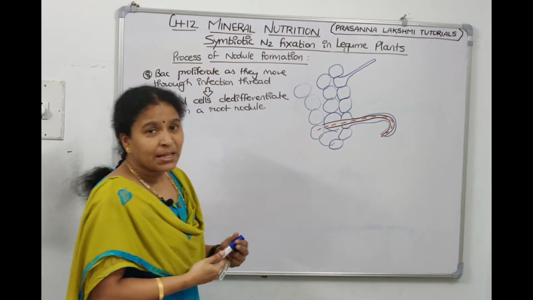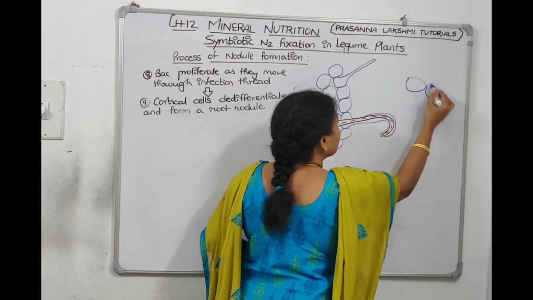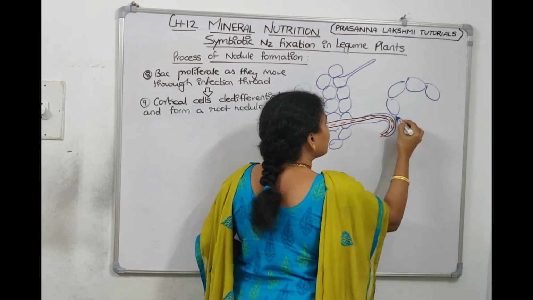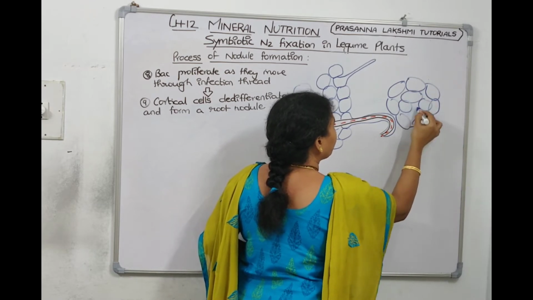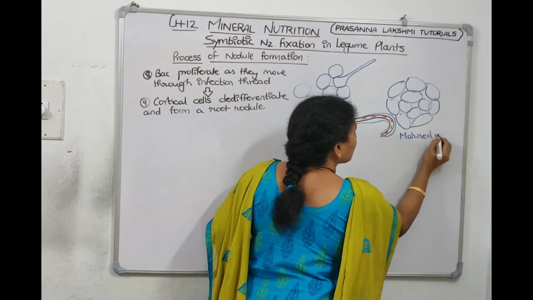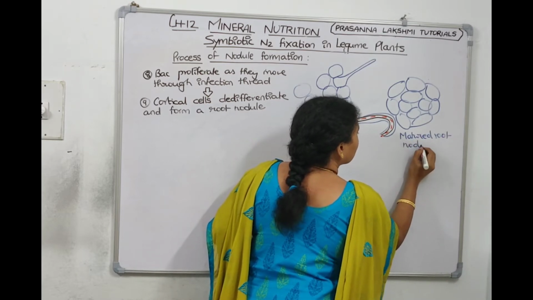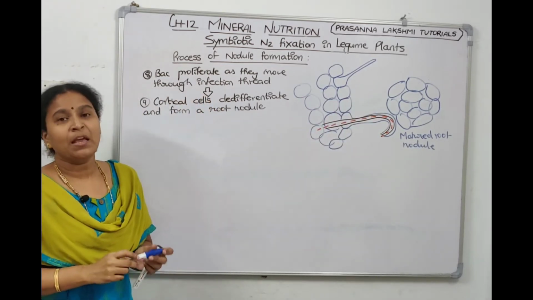Now, what happens then? Inside the root, a big mass is formed in this manner. What is this called? This is called a root nodule. So, this is a matured root nodule. Inside this, such a big nodule will be formed.